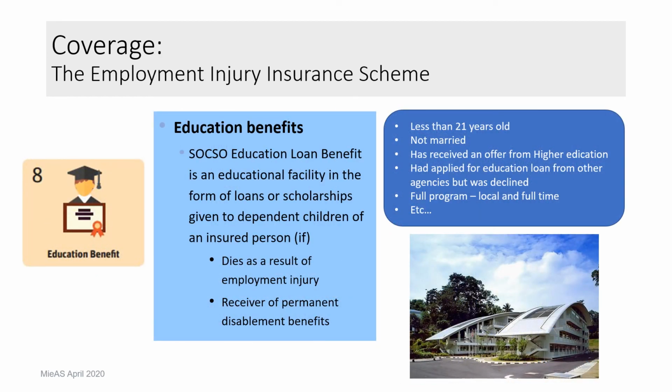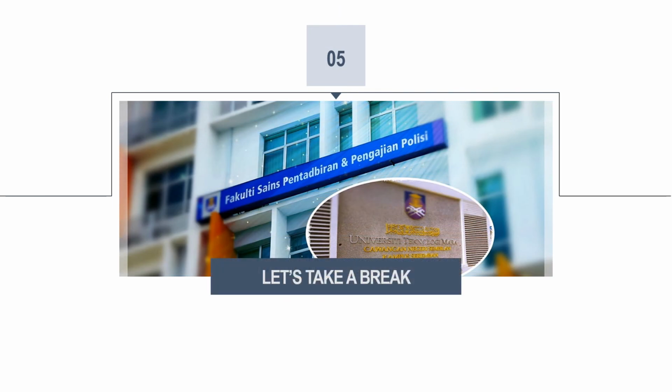This one, education benefits. Please take note, this is to be given to children of SOCSO members in two conditions. The first one, in the case of death of SOCSO members, and number two, if the SOCSO member is a 100% permanent disablement benefits recipient. And this is only for tertiary education. It comes in the form of a loan, and it can be converted to a scholarship subject to your result. Okay, that's all for part 2, so thank you.